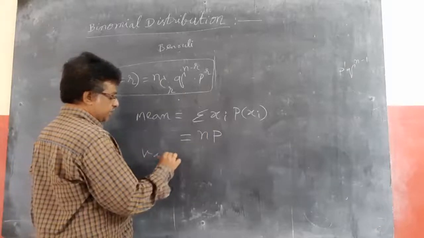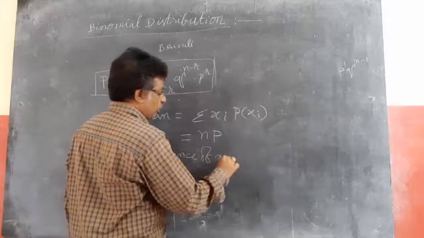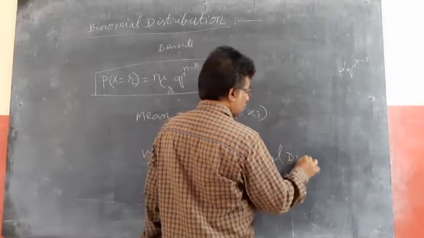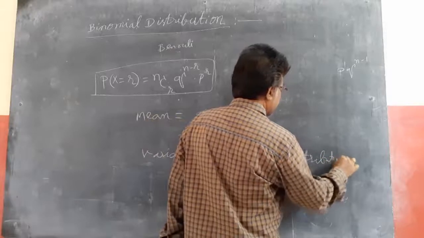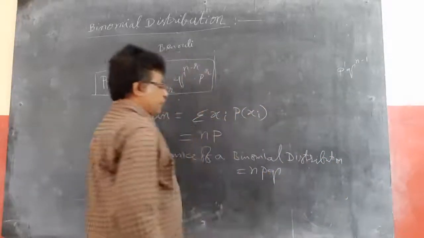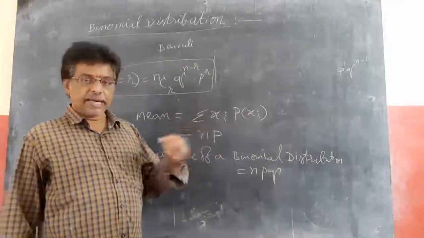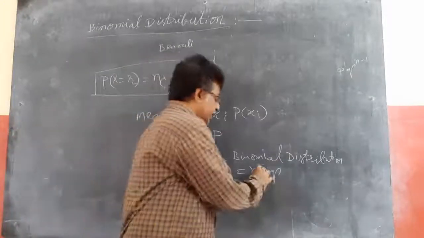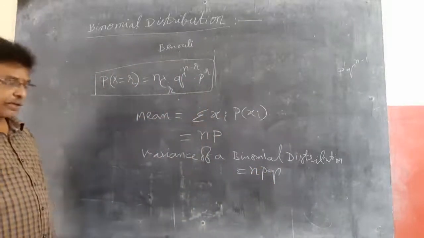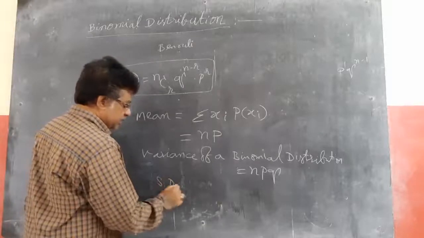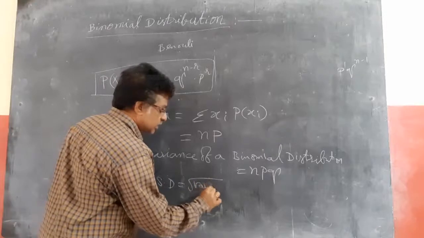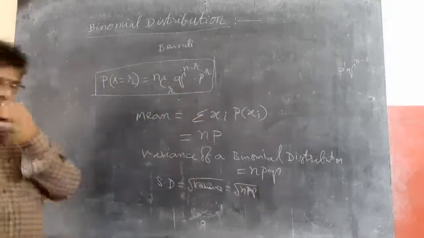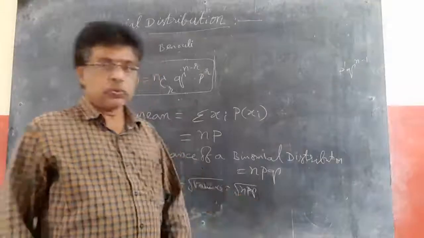And the variance of a binomial distribution equals npq. The standard deviation, as usual, is the root of variance, which equals root of npq.